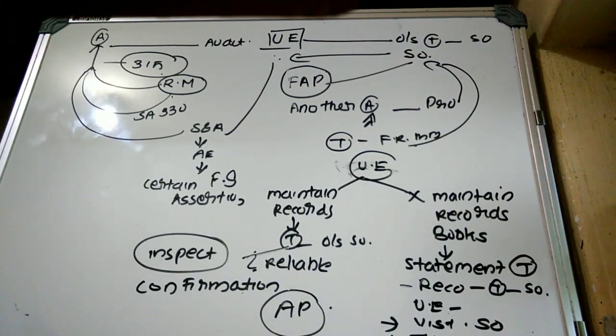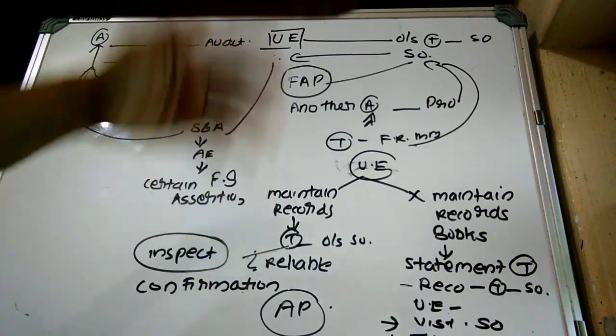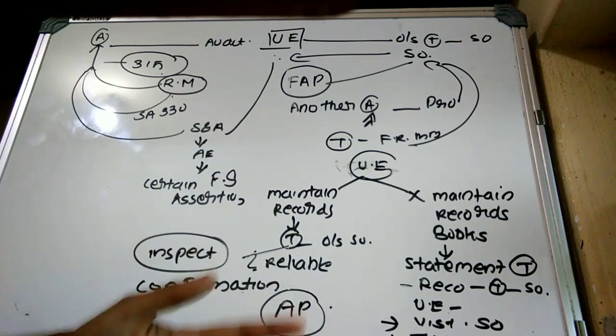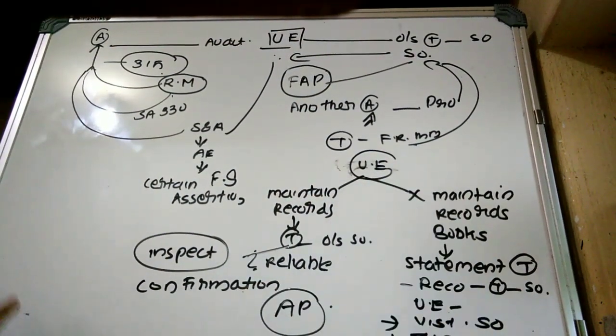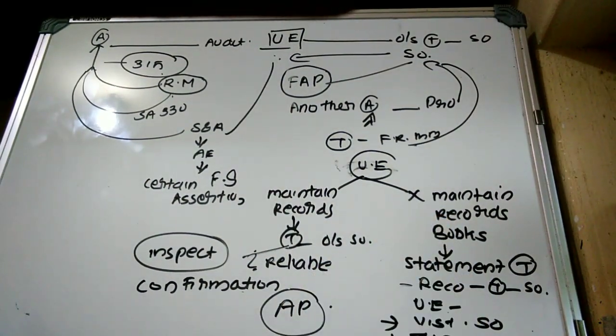Then they can also examine the records which have been maintained by the service organization on behalf of the user entity with respect to the services, activities or transactions performed by the service organization on behalf of the user entity. So this is a summary of what we have now discussed. Moving towards the next part.